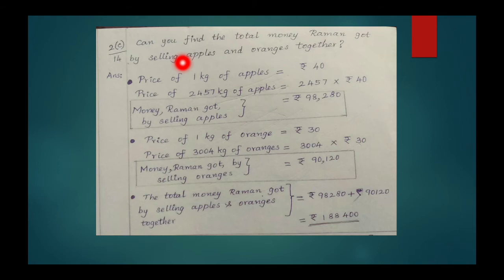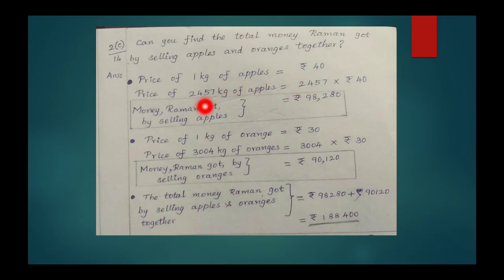2c. Can you find the total money Raman got by selling apples and oranges together? For that, we have to find total money Raman got by selling apples and total money Raman got by selling oranges individually. Then we have to add them both. Price of 1 kg of apples is rupees 40.